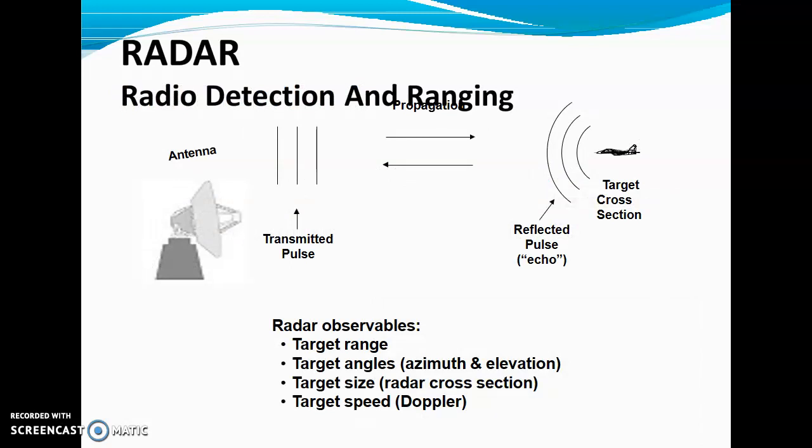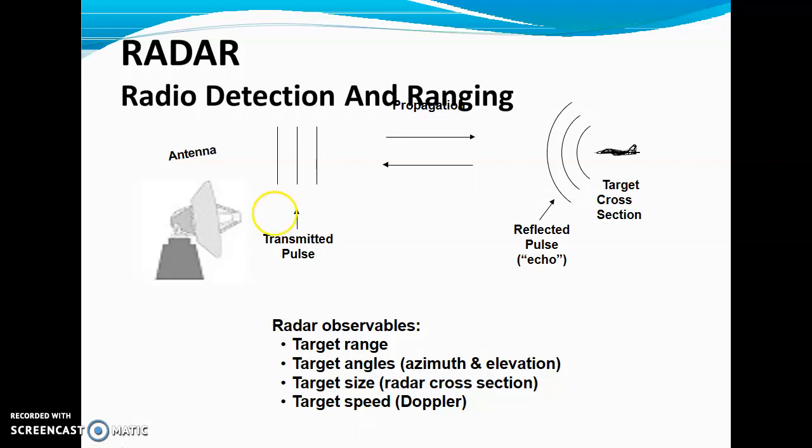Radio detection and ranging. This is the transmitting antenna, which is used for transmission of radio signals. These are transmitted by a transmitting pulse towards the target. The target perceives this signal and reflects the echo signal back towards the transmitting antenna. So this is one of the basic block diagrams of the radar system.